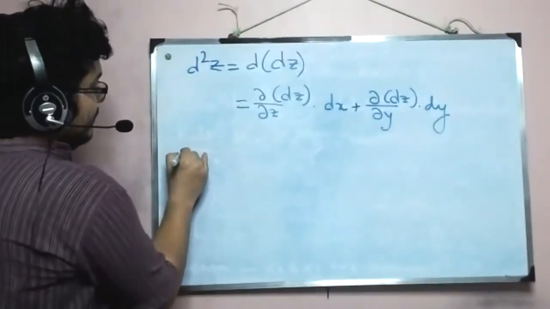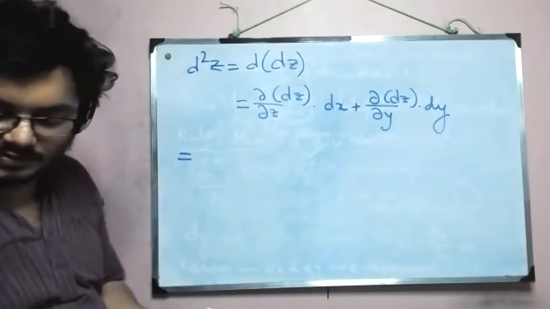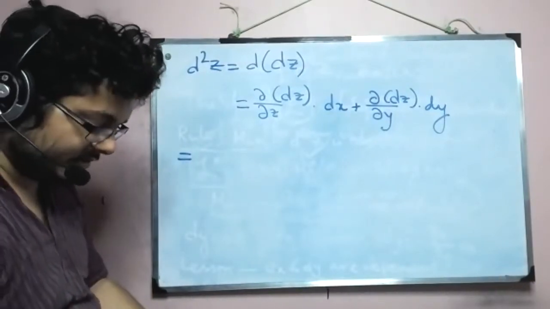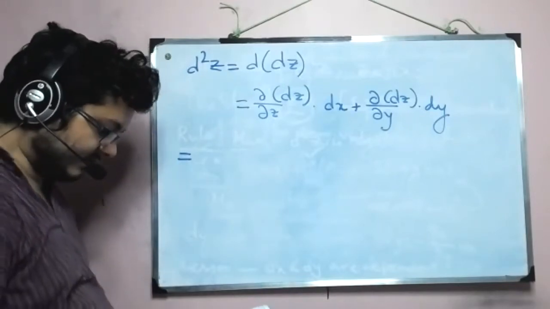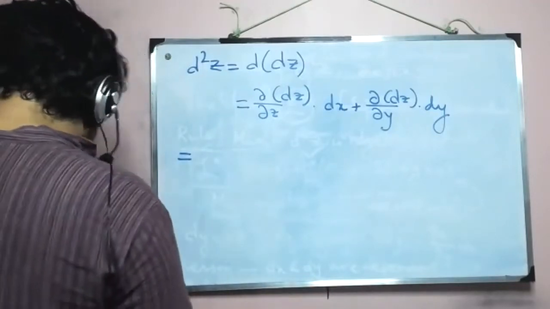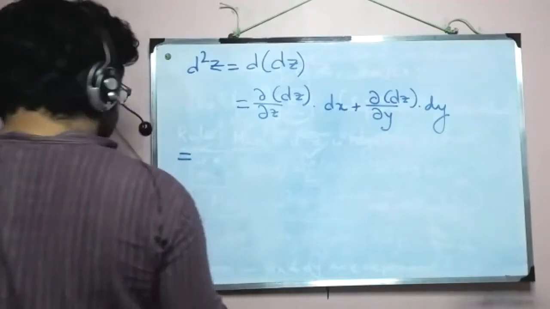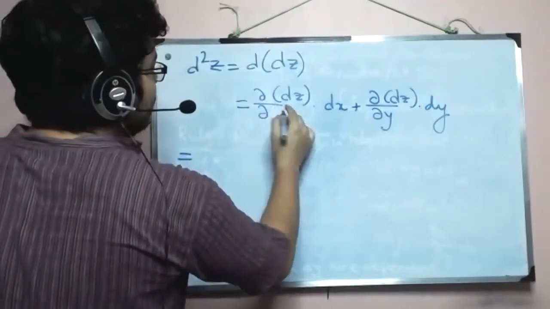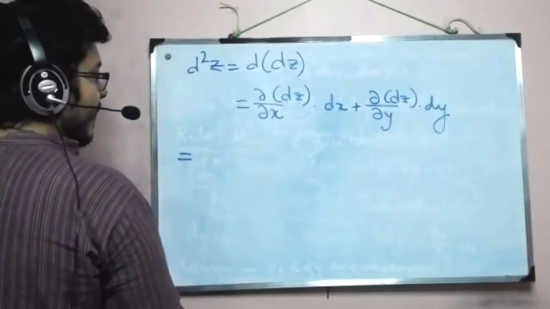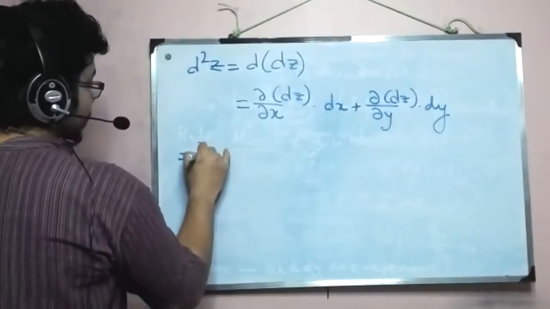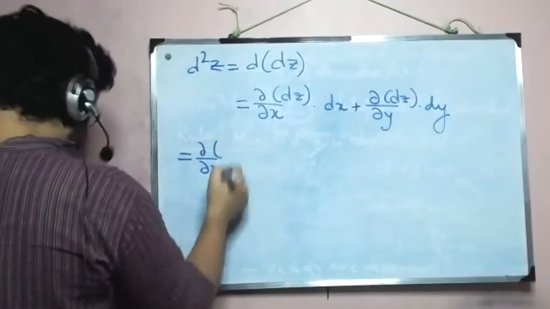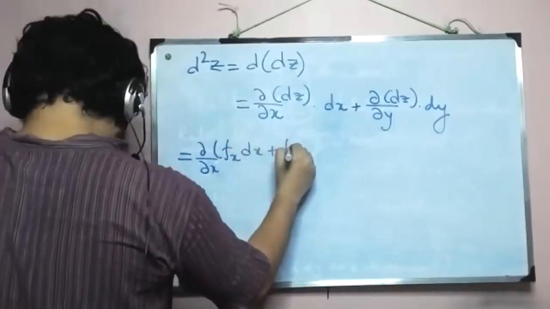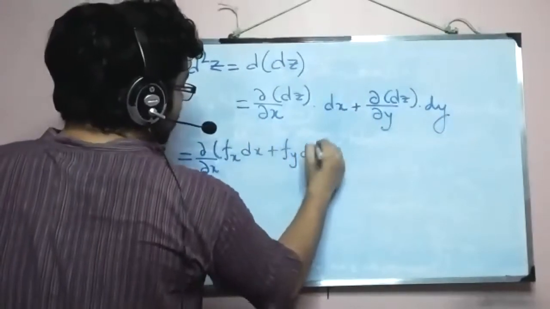Okay, and now here we are going to put the form that dz takes, considering that z equal to f of x, y. dz is fx dx plus fy dy.